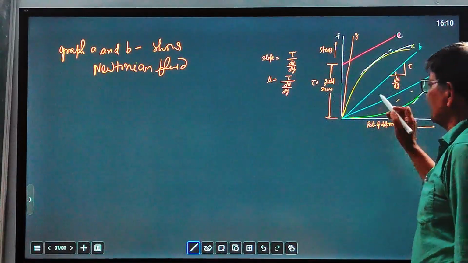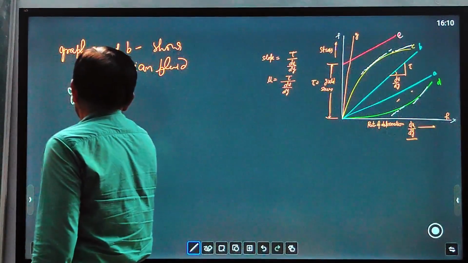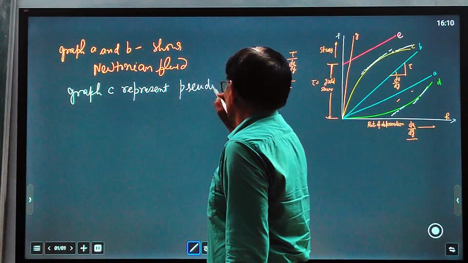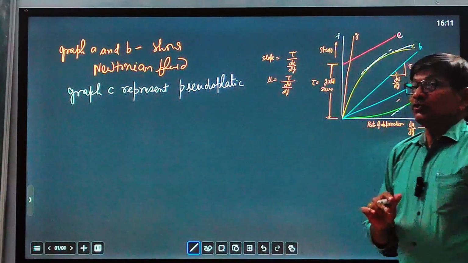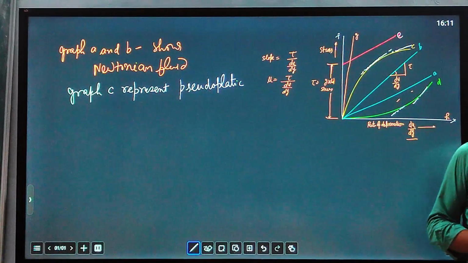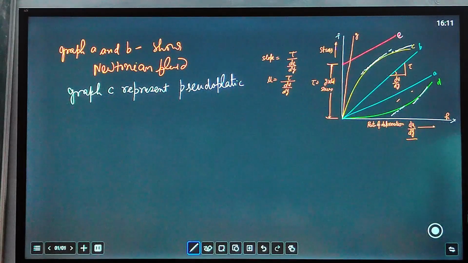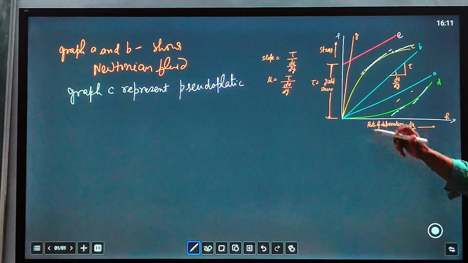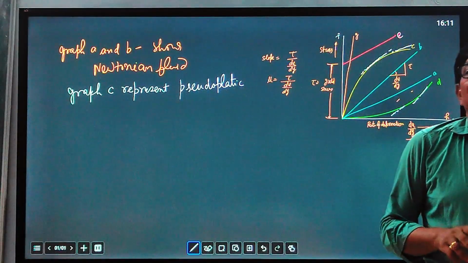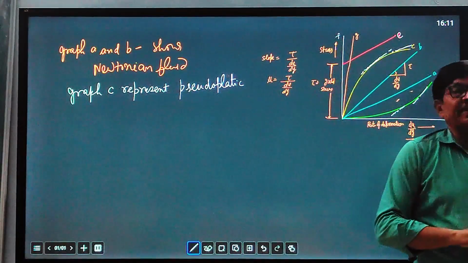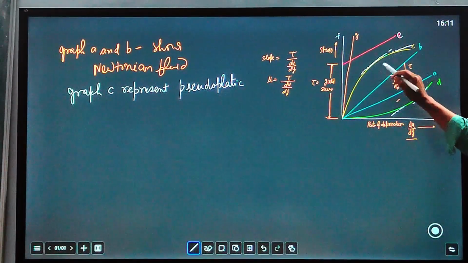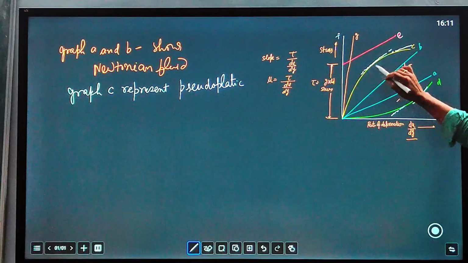This one is known as graph C. It represents pseudoplastic, meaning those fluids which behave like this when we churn them. Suppose this is a particular example. We take milk or our blood, and milk behaves like a pseudoplastic, because when we start churning, we apply shearing stress in the blood or in milk, cream will be separated or plasma will be separated. So blood becomes thin. So viscosity will decrease. So this is why the pseudoplastic is behaving this way.